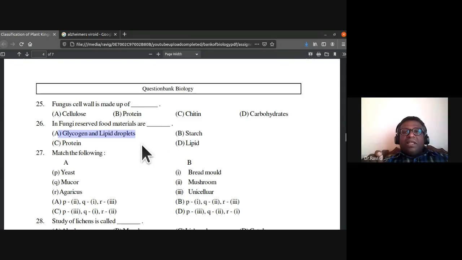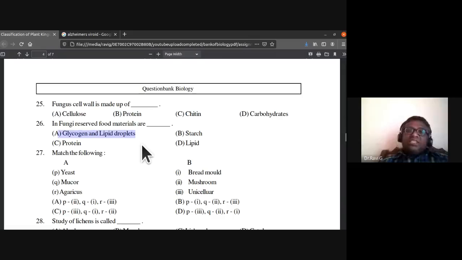The reserve food material in a plant cell is starch. The reserve food material in an animal cell is glycogen. So even though fungi have a cell wall similar to plants, made up of chitin, their reserve food material is glycogen.